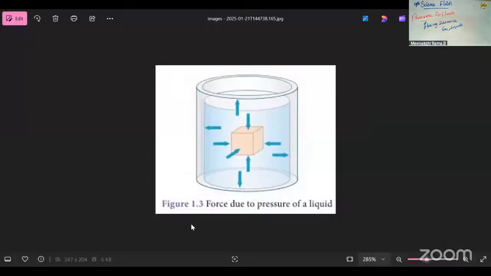Yes, force due to the pressure in a liquid, pressure in a fluid. When we press that material, all the sides are moved. So the pressure of the fluid is exerted in all directions at all the points on the fluid.